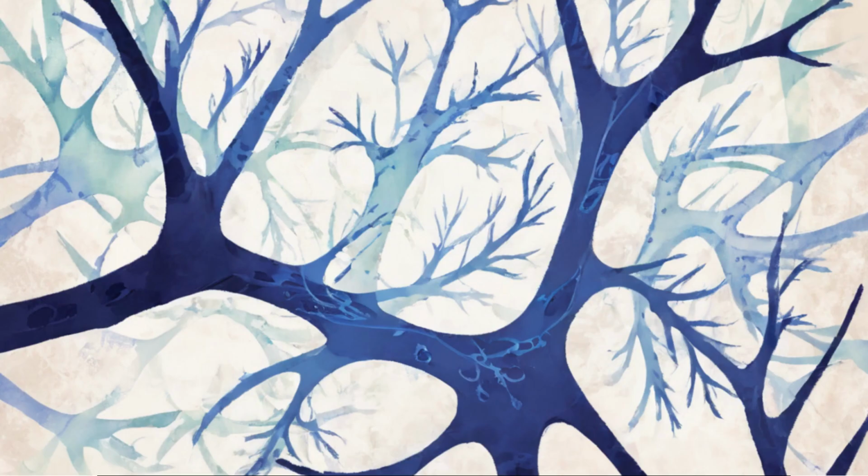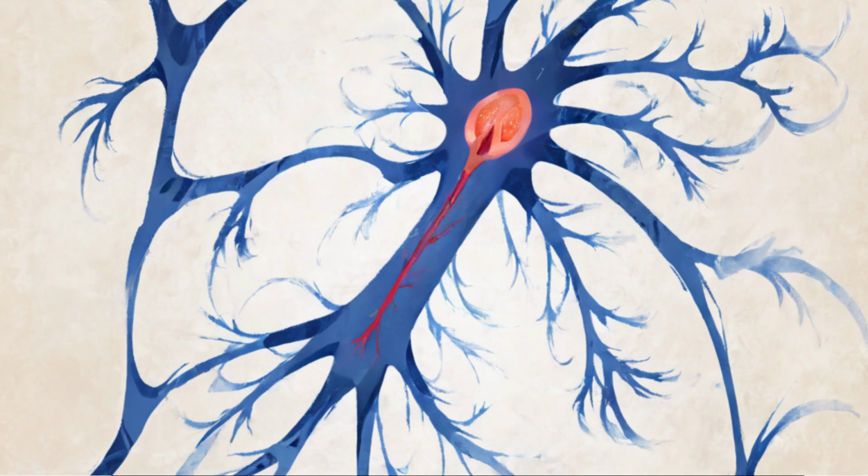Dendrites. These are branched extensions that protrude from the cell body. Dendrites receive incoming signals from other neurons or sensory receptors. They contain receptors and can have numerous branching points to receive signals from multiple sources. Axon. The axon is a long, slender projection that extends from the cell body. It conducts electrical impulses, known as action potentials, away from the cell body toward other neurons, muscles, or glands.